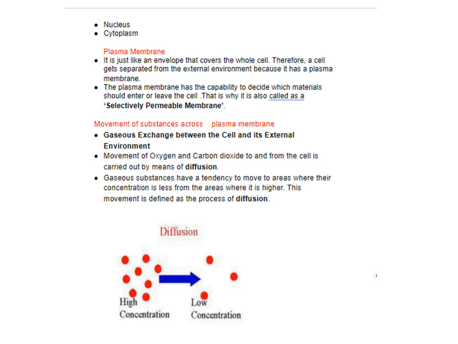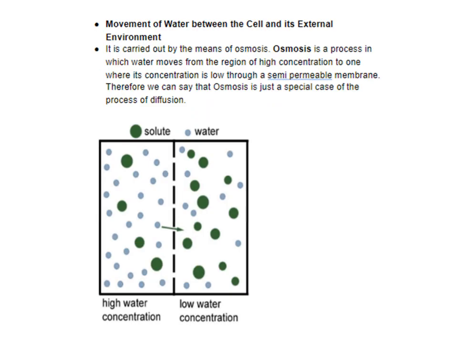For example, after cellular respiration, the cell has lots of carbon dioxide in it. As a result, the carbon dioxide will simply move out of the cell into the external environment by the process of diffusion. You can look here at how the molecules move from the higher concentration to the lower concentration with the help of this particular diagram.